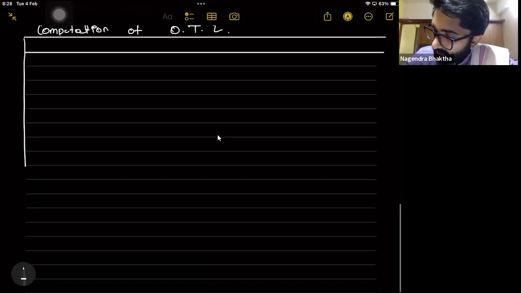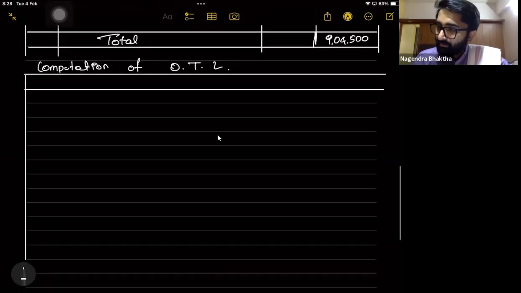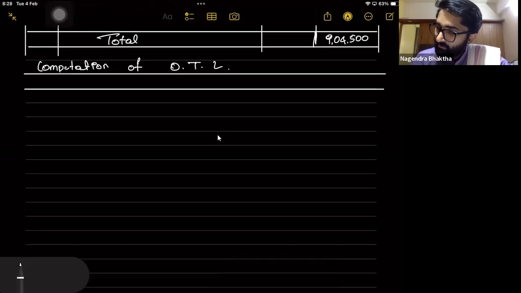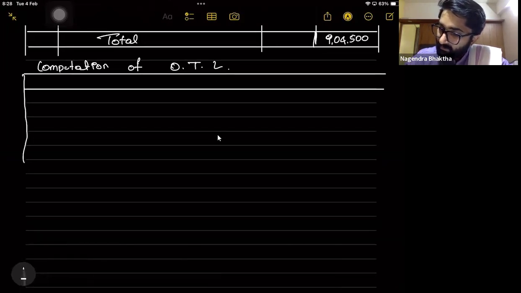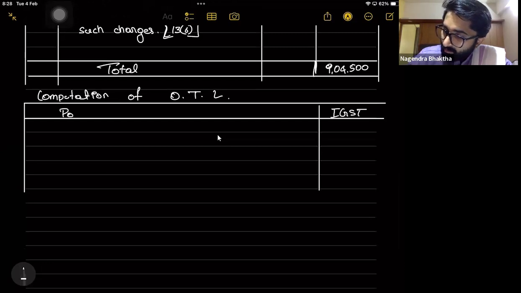That doesn't mean you have to write the same. So output tax liability, you have to write here. But such a big one is not required. Why? Because we have already calculated what is the value of supply and everything is in that. Everything is IGST. So everything is IGST, no? Only one column, that is IGST column. IGST particulars.